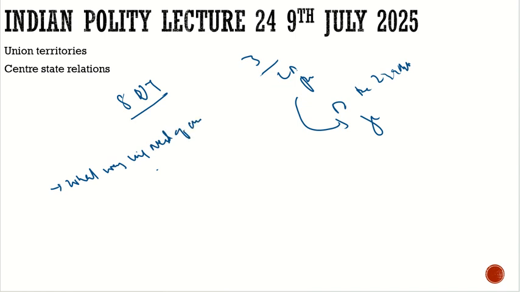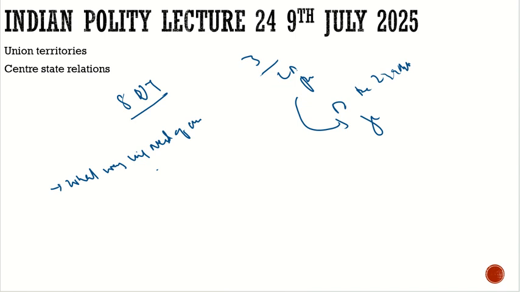We also discussed the concept of UT with respect to Delhi. We discussed it in a very detailed way. We discussed how before 1955 it was a state, then after 1955 it became a UT till 1992-93. It did not have a legislative assembly. Then after that, it had the legislative assembly.